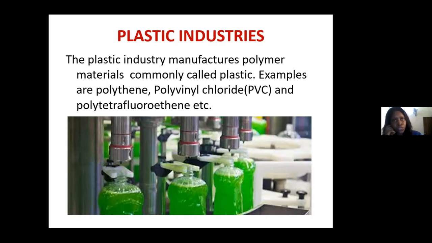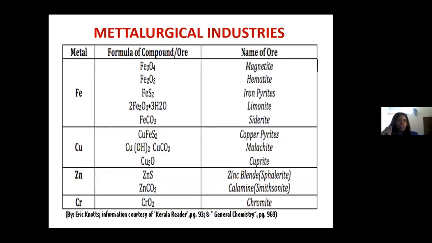So the plastic industry's job is to see how these industries can convert the PET products, such as polyethylene, such as PVC, also known as polyvinyl chloride, and also polytetrafluoroethylene into plastics. For making plastic bottles, plastic plates, plastic material for making home appliances like some of the radios, some of the televisions. Okay, so that is the job of the plastic industries.